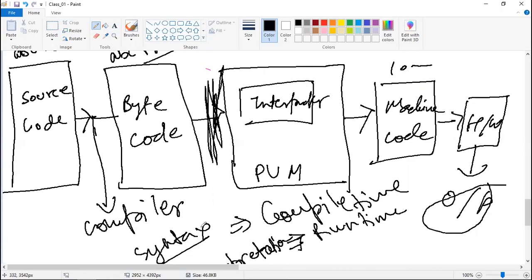And if there is no syntax error, then it will create the bytecode. But what if some runtime error is there? Then that runtime error will be caught at the interpretation stage. So the interpreter is basically responsible for finding the runtime error. Now, what kind of runtime errors are there? I have shown you the list.